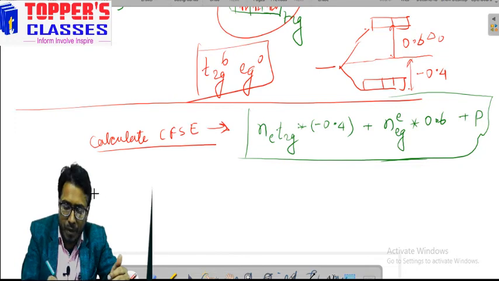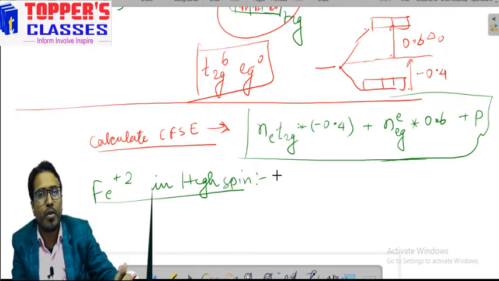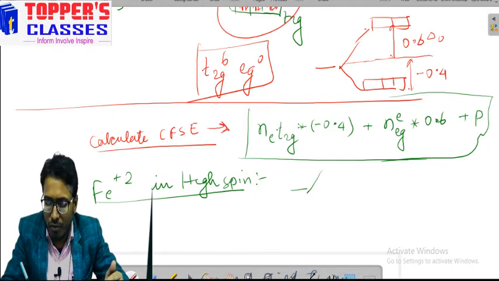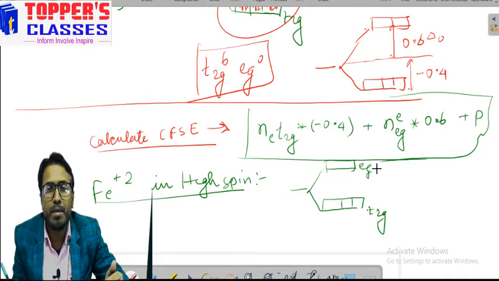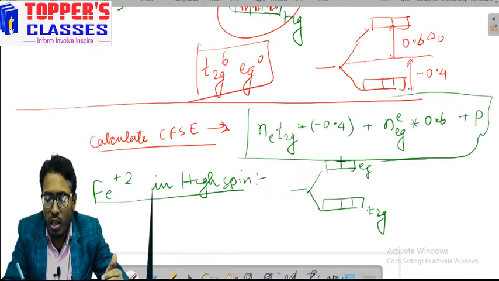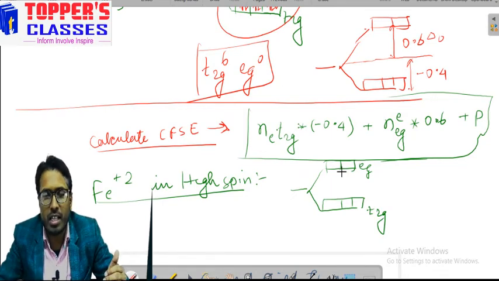Suppose we take Fe plus 2 in high spin. How can we find the crystal field stabilization energy? Try to fill these electrons in the different orbitals, that is T2G and EG. As I have told you, high spin means electrons will be filled one by one into all the sets of orbitals, T2G and EG, because the energy gap is small.